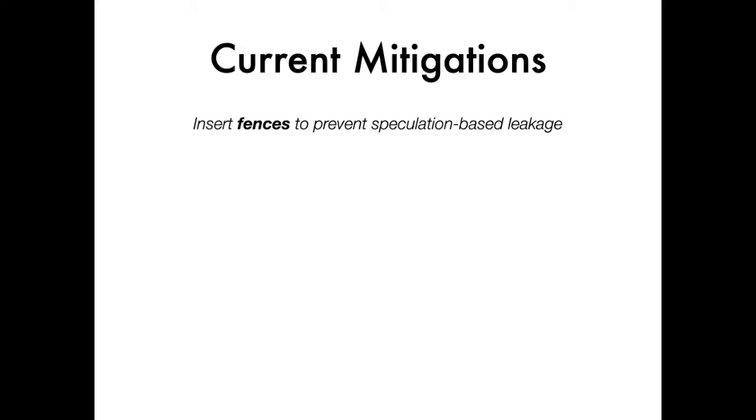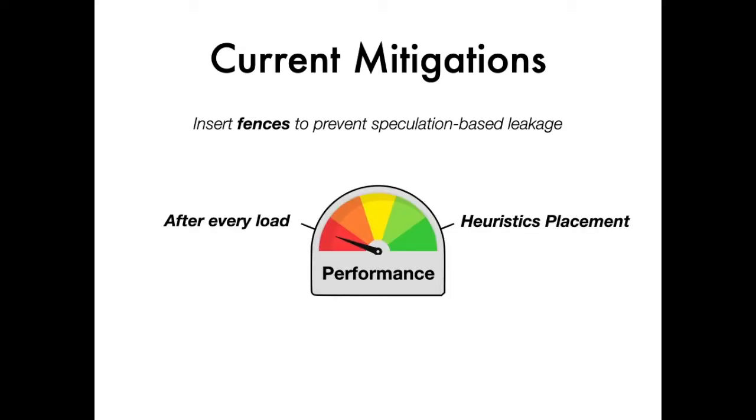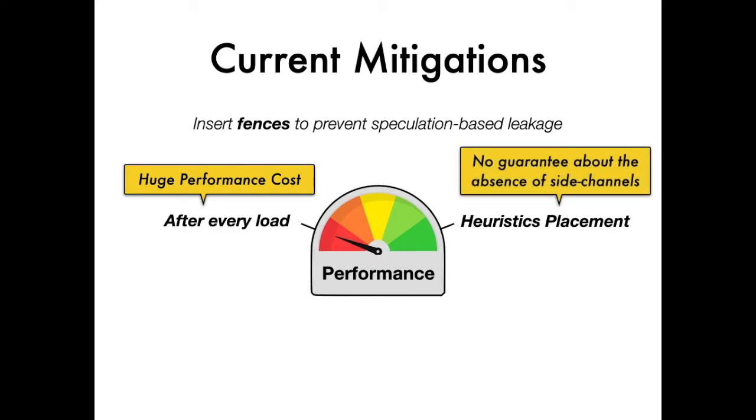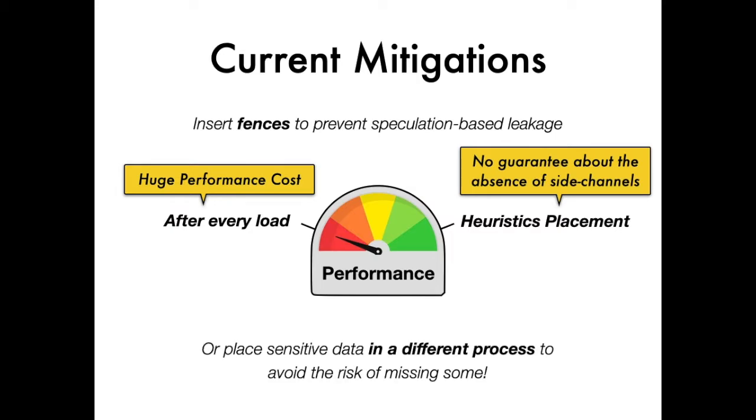In principle, memory fences block speculation and hence offer a way to recover the original security guarantees. In practice, however, fences pose a confounding dilemma. Programmers can restore security by conservatively inserting fences after every load, but then endure the huge performance costs. Alternatively, they can rely on heuristic approaches for inserting fences, but give up guarantees about the absence of side channels. Since missing even only one fence can allow an attacker to leak the whole process memory, secure runtime systems, in particular browsers like Chrome and Firefox, isolate secrets from untrusted code in different processes to avoid the risk altogether.